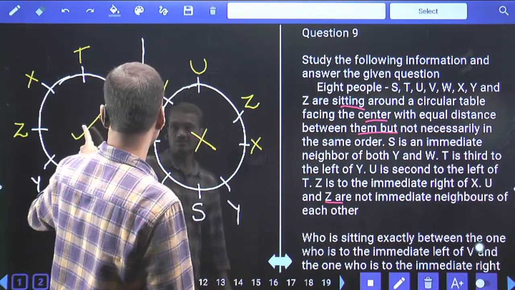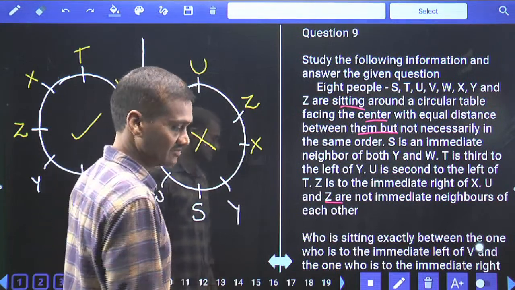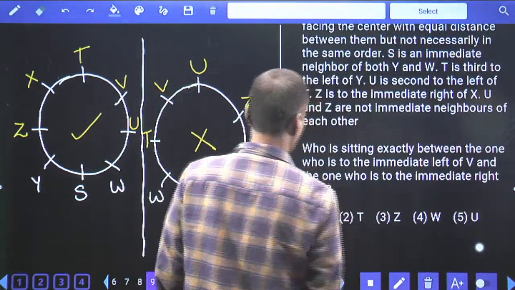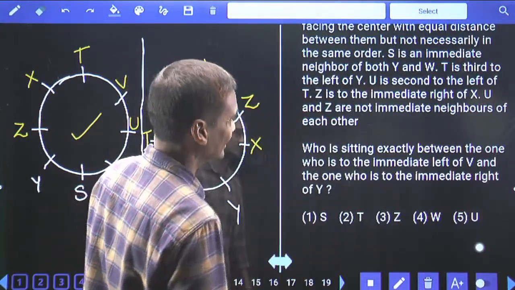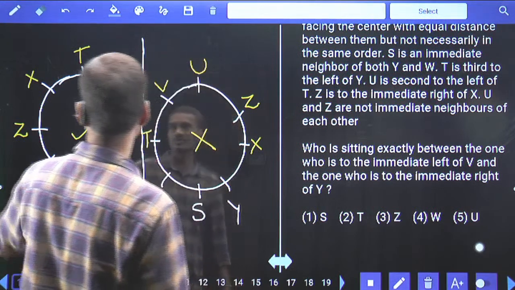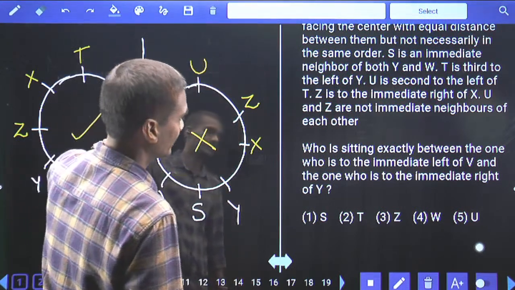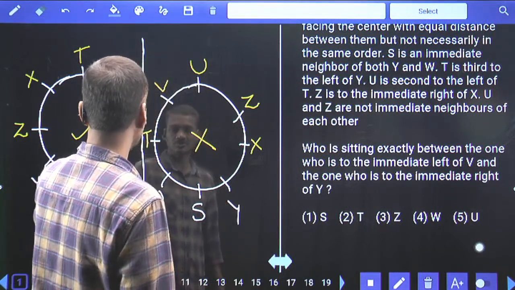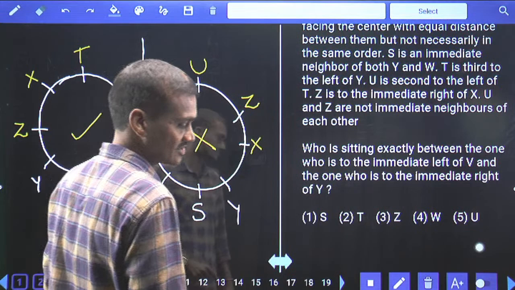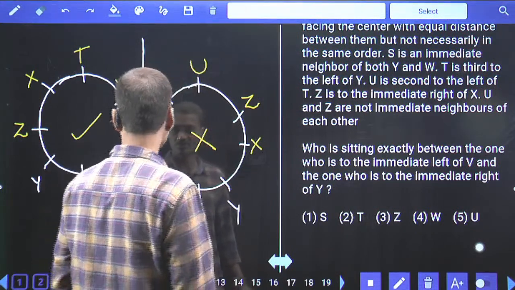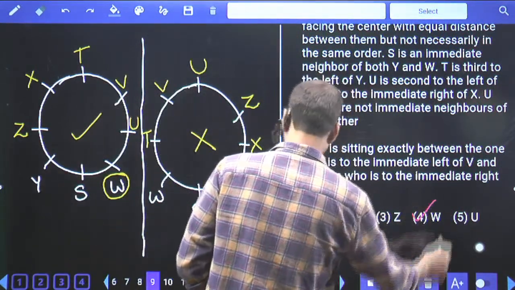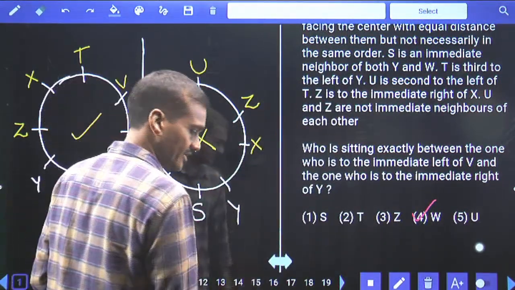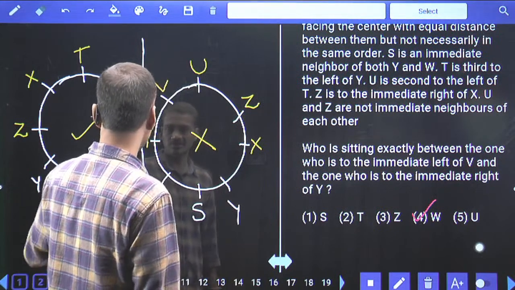Hence finally what is the arrangement we have? Now the first one is a valid arrangement, whereas the second one, which violates the given condition, is invalid. Then coming to question number 9, who is sitting exactly between the one who is to the immediate left of V and the one who is to the immediate right of Y? Immediate left of V is U. Now the question is about the person between U and S. What is the answer here? W is the answer. The person between U and S is W, which is the given choice for question number 9. Clear?